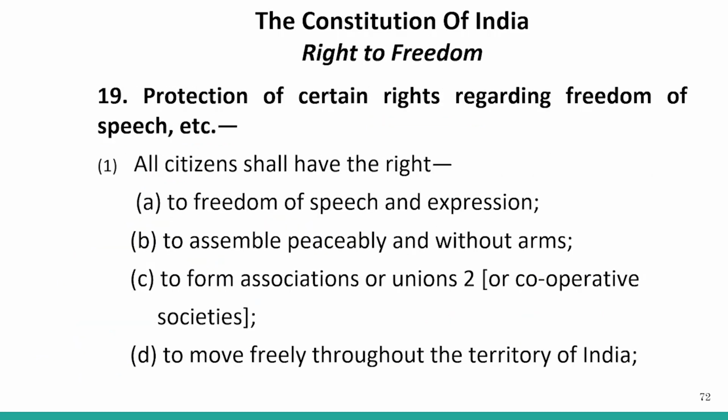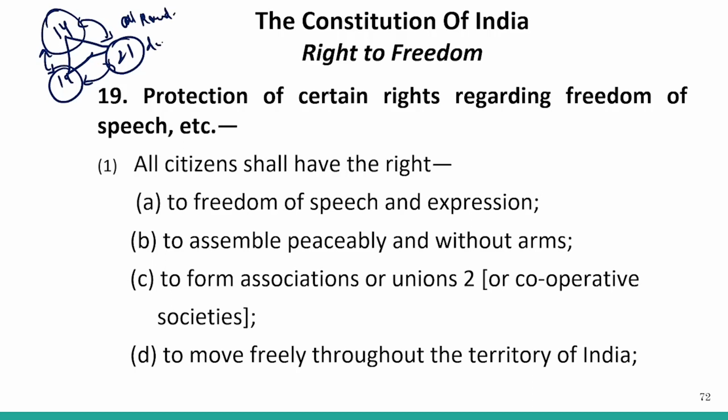So let's start with Article 19, which is perhaps one of the most important articles, because there is a golden triangle related to Article 14, which is Article 19 and Article 21. These three articles are perhaps very important because these three provide the basic fundamental freedoms, and these fundamental freedoms ensure the all-round development of the citizens. So first we need to remember that Article 19 provides the right to freedom.